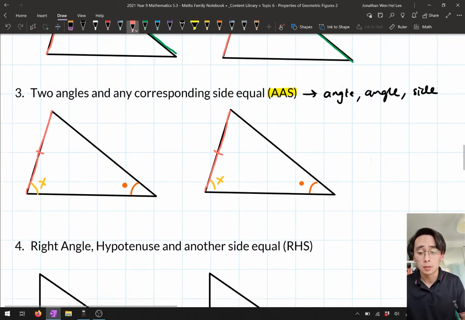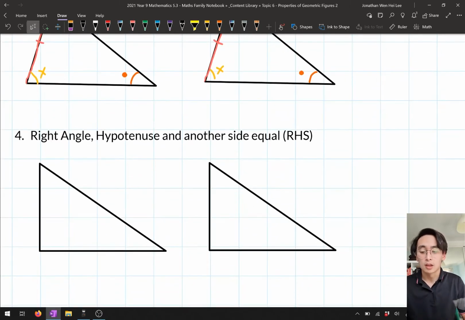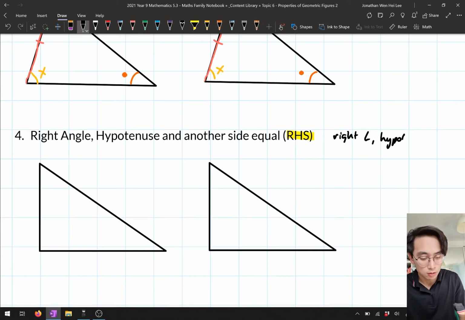Now the final one is a little bit different to the rest. This one is the right angle, hypotenuse, and another side equal. Now here, right angle is pretty straightforward. So this one is RHS for right angle, hypotenuse, side. So that's what this acronym stands for.